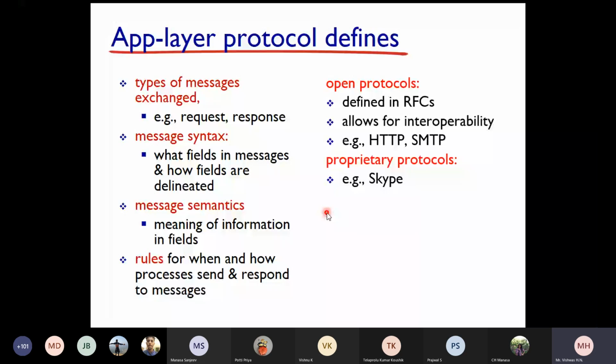So, what are protocols? We have already discussed it. They are defined in RFCs, which allow for interoperability. For example, HTTP and SMTP.